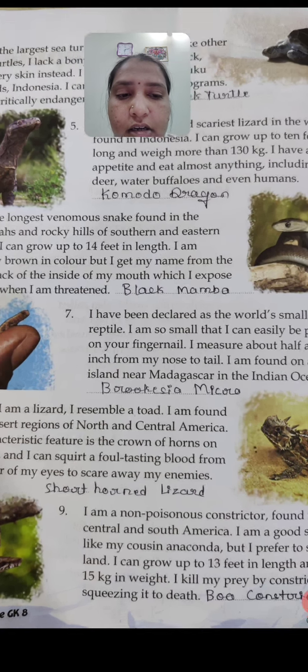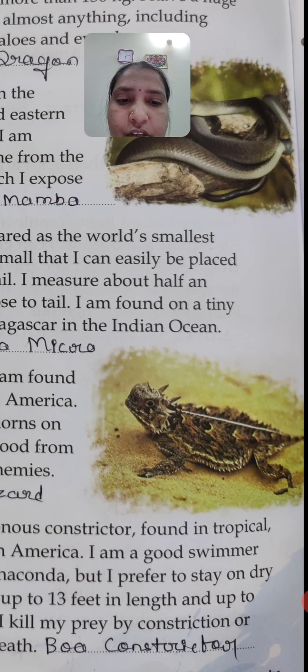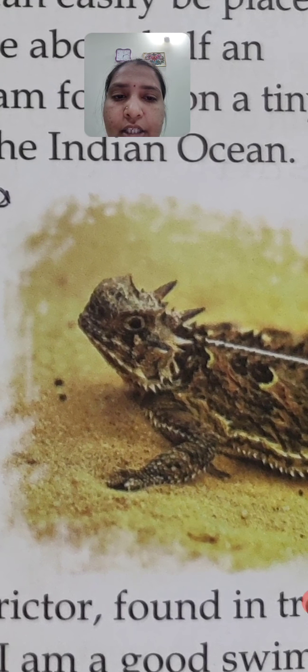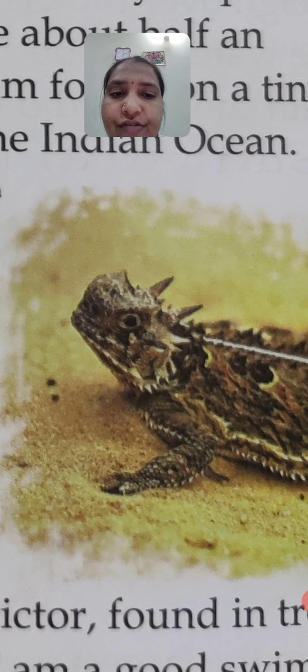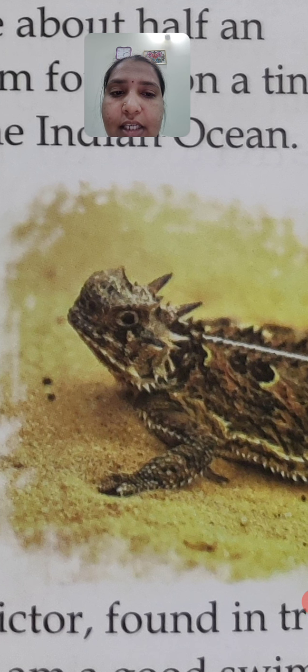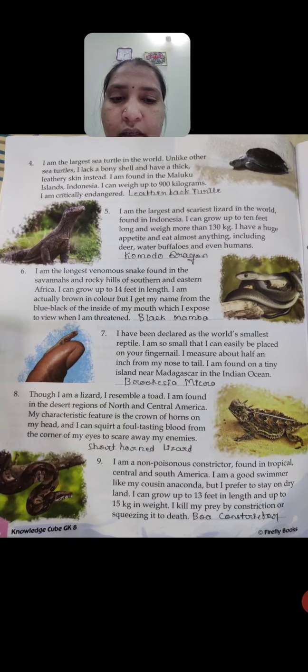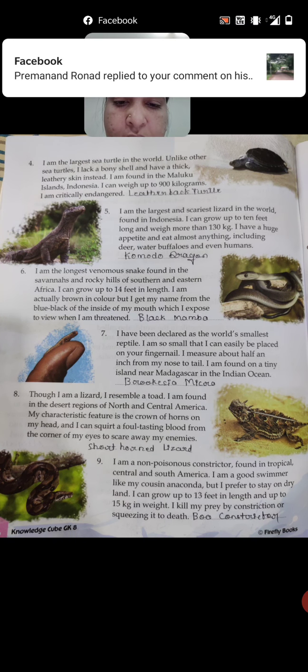See here, there is a crown of horns on their head, sharp edges on their head. We can see here there are two sharp edges, that we call horns.